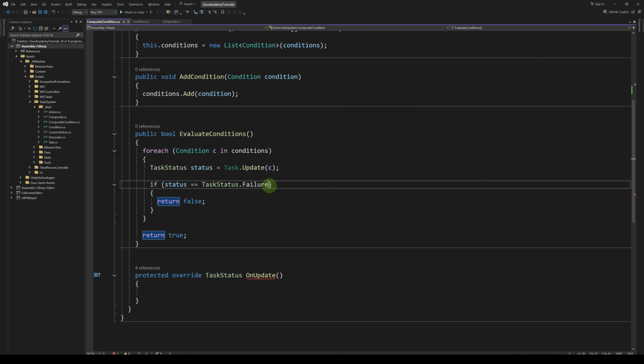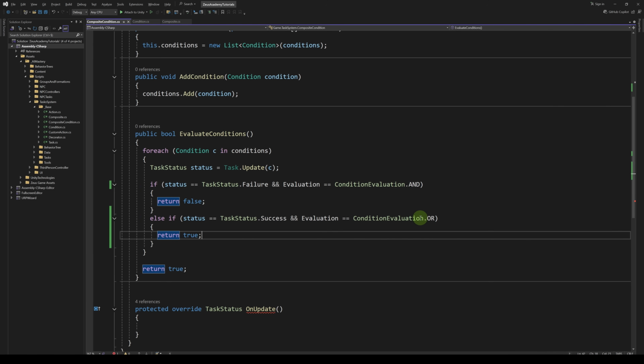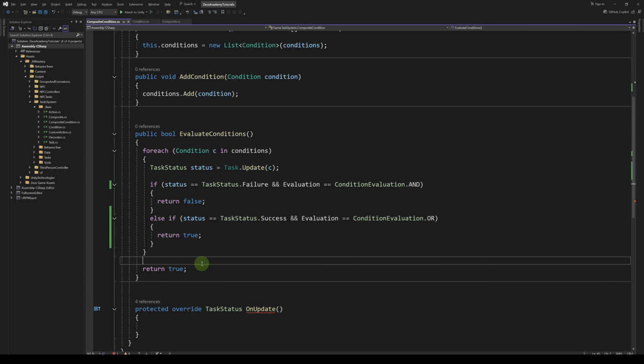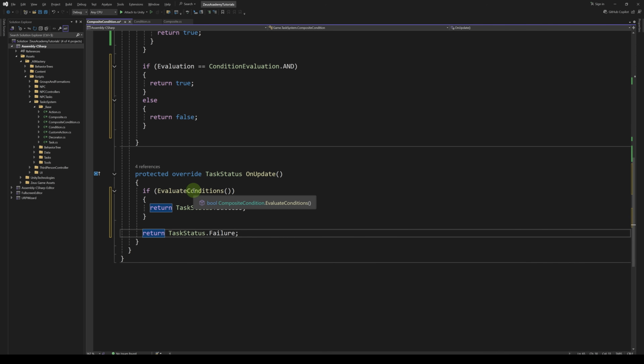So here we're going to say if status is failure and the evaluation mode is set to condition evaluation.and, we're going to return false. Otherwise, if we are in the or mode and at least one task succeeds, then we're going to return true. Then when we're out of the loop, if the evaluation mode is and, we're going to return true. Otherwise, we're going to return false. Then in the onUpdate method, if evaluate conditions is true, we're going to return success. Otherwise, we're going to return failure.